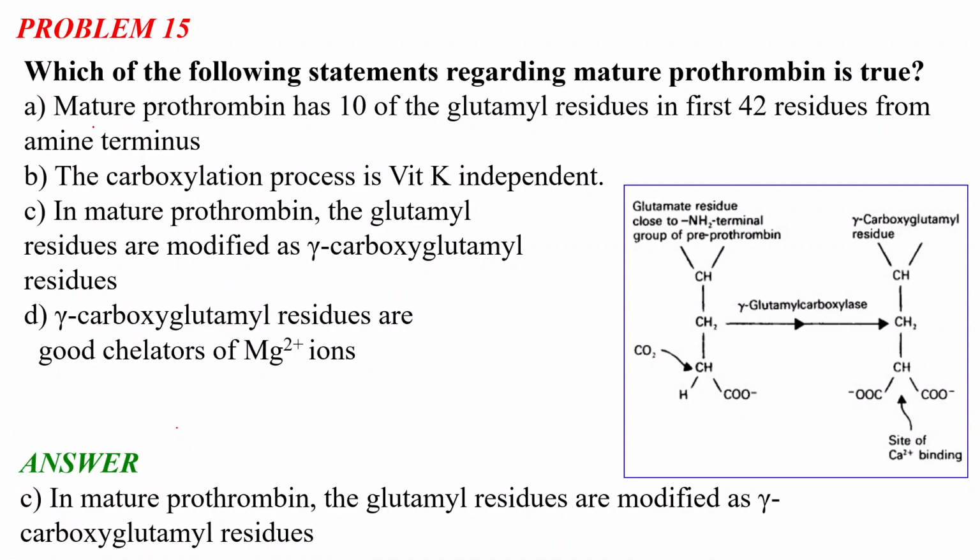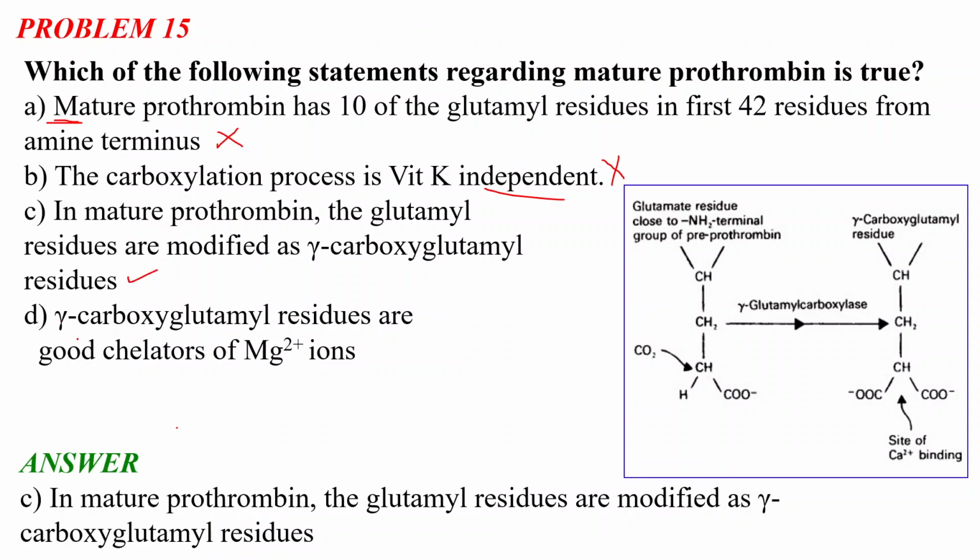The first option says that mature prothrombin has 10 glutamyl residues in the first 42 residues of the amine terminus. It is false, because that describes the immature prothrombin. Okay, the immature prothrombin actually has the 10 glutamyl residues. And the option saying the carboxylation process is vitamin K independent is also incorrect, because it is vitamin K dependent. Okay. Option C is correct, and we will discuss it later.